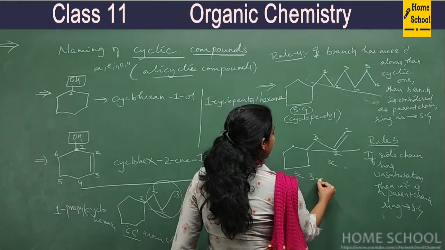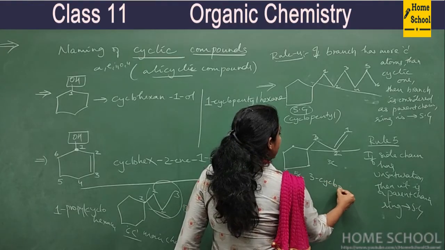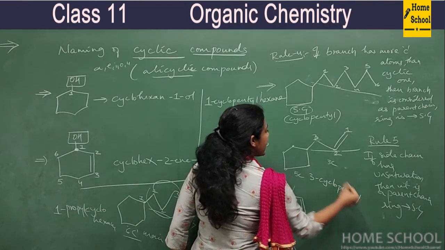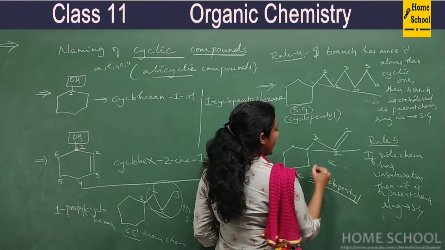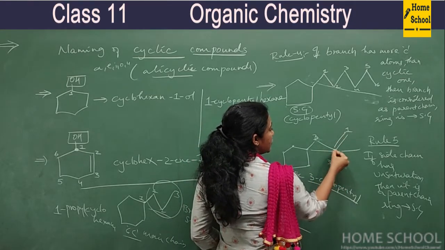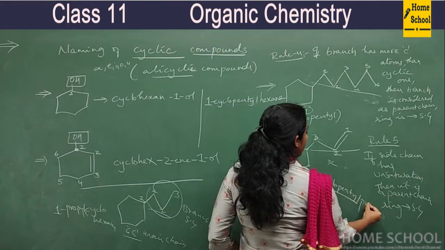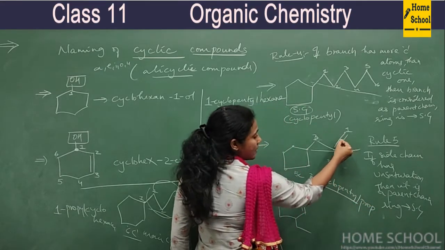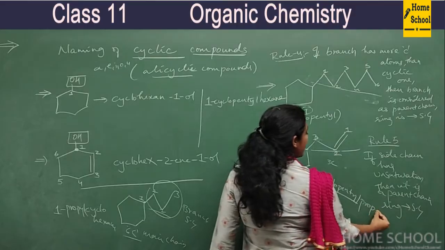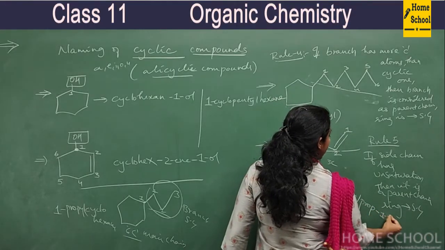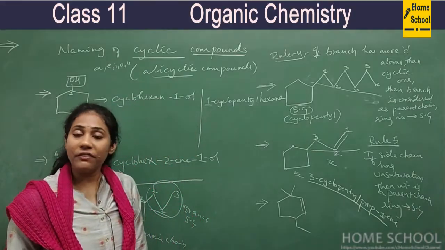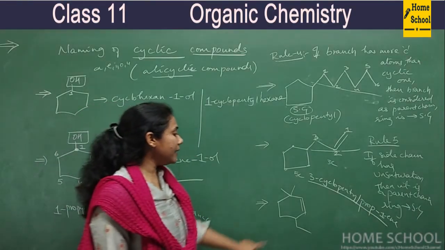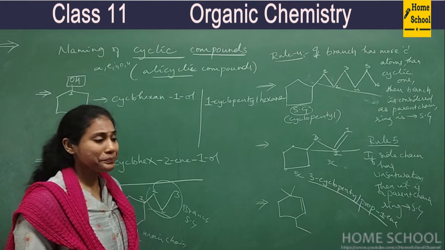So 1, 2, 3. So how do I name this? It is 3-cyclopentyl. Okay, so the prefix is over. Now the word root: the chain has 3 carbons, so prop. And what is the primary suffix? A double bond is there, so ene, which ene? 1-ene. So this is the name of this compound. Very, very important.